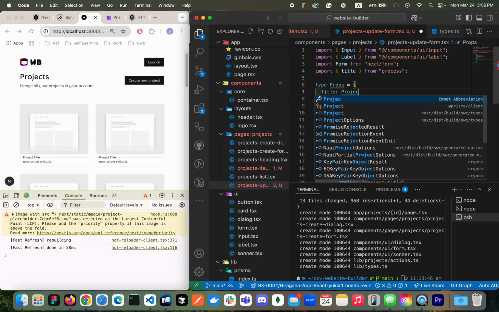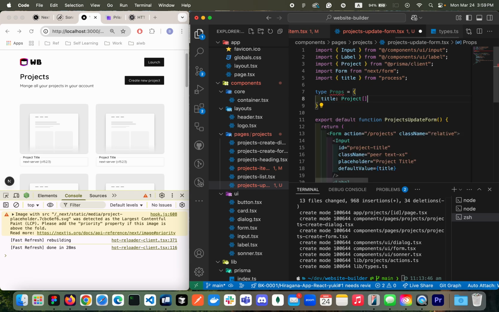That is project from Prisma client, that is title. You probably notice the pattern that I do this way. That is because in case I change the type of the title in the project record, then I don't need to replace it in every single place. Title is the prop, right?